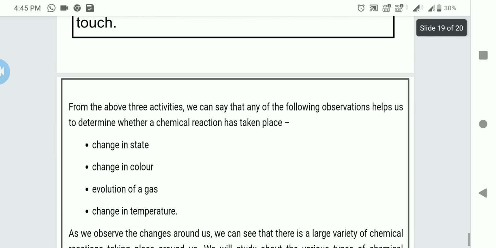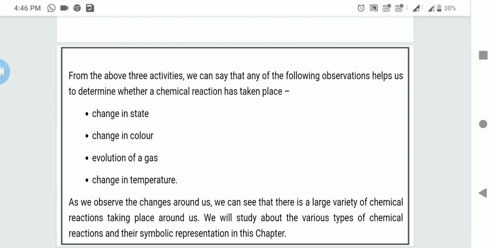So from these activities we can say that sometimes there is a color change, and sometimes a change in the state of the substance, like powder getting dissolved in water and forming a solution. Sometimes evolution of gas takes place, and sometimes a change in temperature takes place. All these changes that we observe in these chemical reactions lead us to study various types of chemical reactions in this chapter.